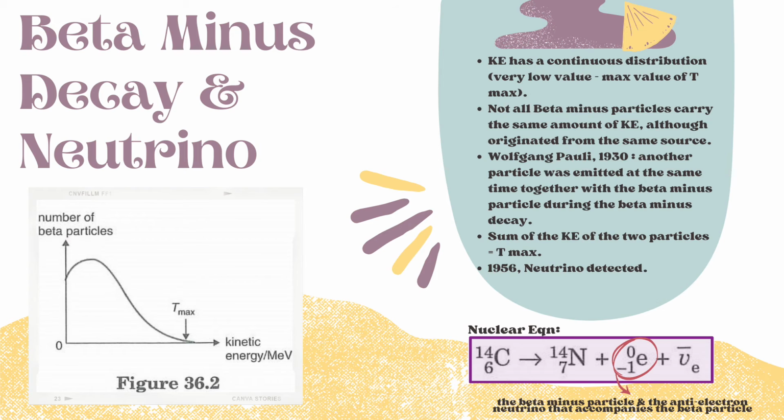A physicist named Wolfgang Pauli in 1930 suggested that another particle was emitted at the same time together with the beta minus particle during a beta minus decay. The sum of the kinetic energy of the two particles would be Tmax. This explanation turned out to be correct because in 1956, this particle, known as the neutrino, was finally detected experimentally. The beta minus decay by carbon-14 can be represented by the nuclear equation below.